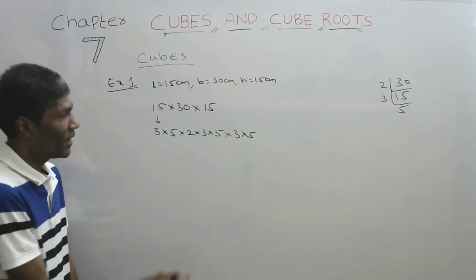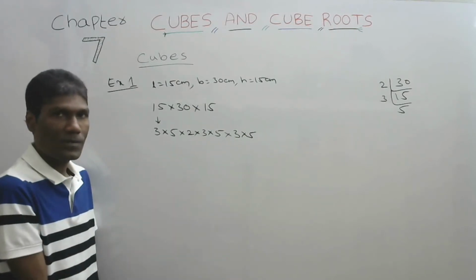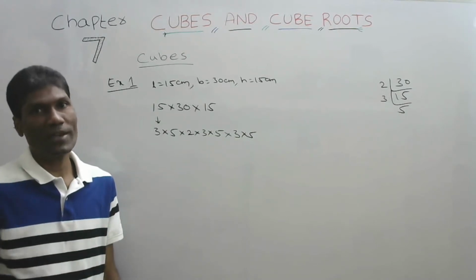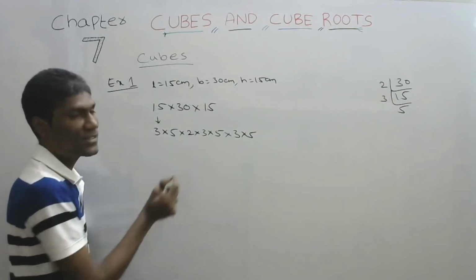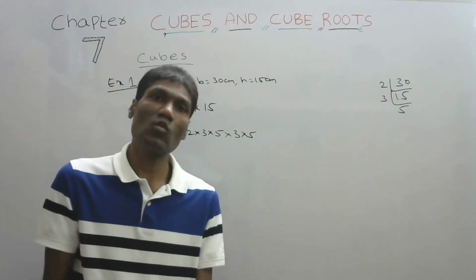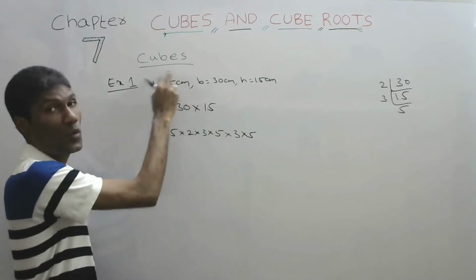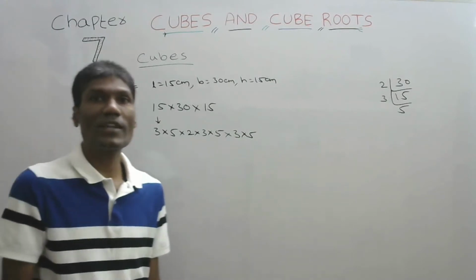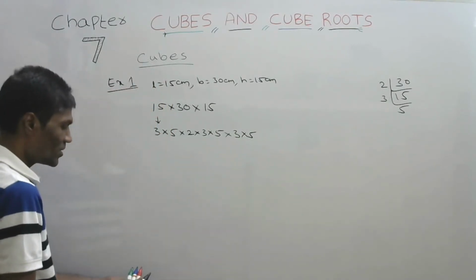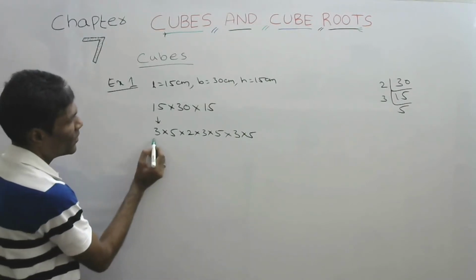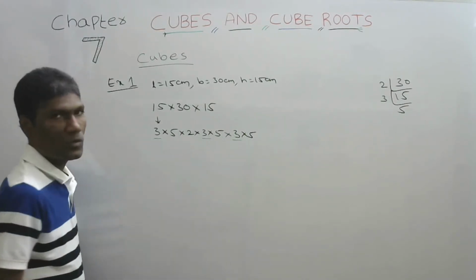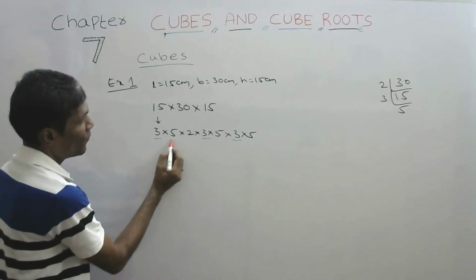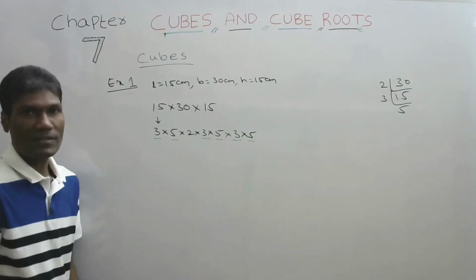Now the next step. Take 3 as a group. Remember in squares we have taken 2 as a pair. In the same way, take 3 as a group. Why are we taking 3 as a group? Because we want a cube. Cube means the same number we should multiply 3 times. So we should take 3 as one group. Let us see whether any group is there or not. 3, 3, 3, one group. And another, 5, 5, 5, like this.